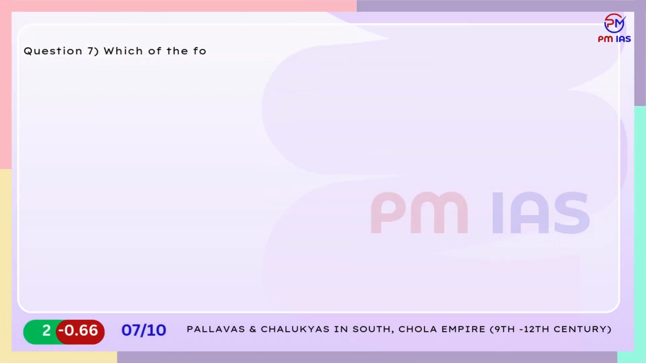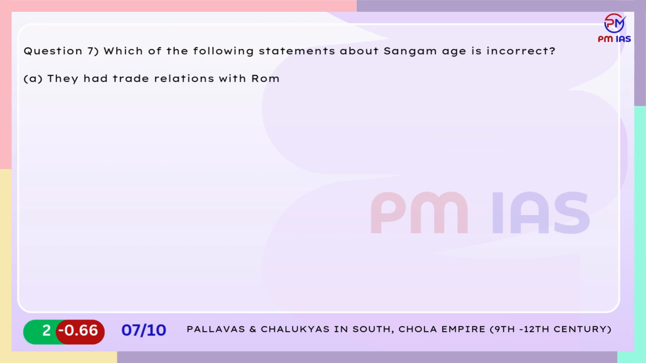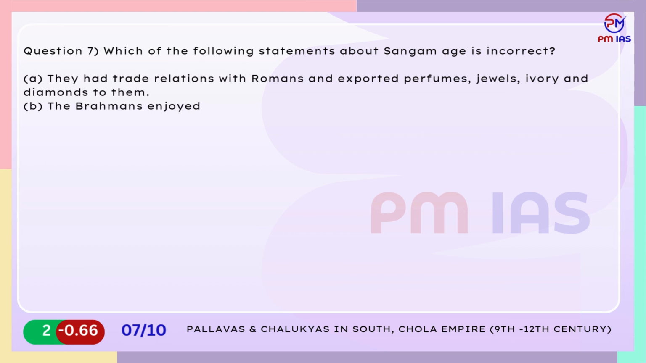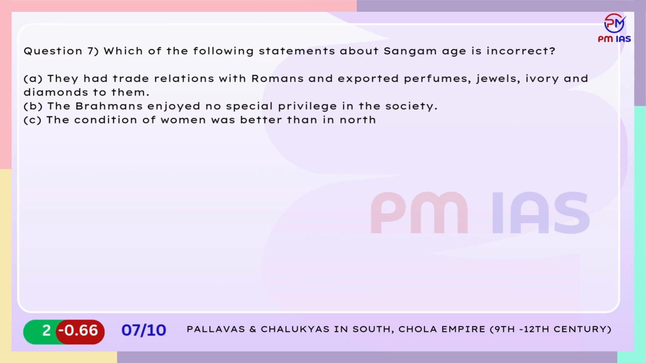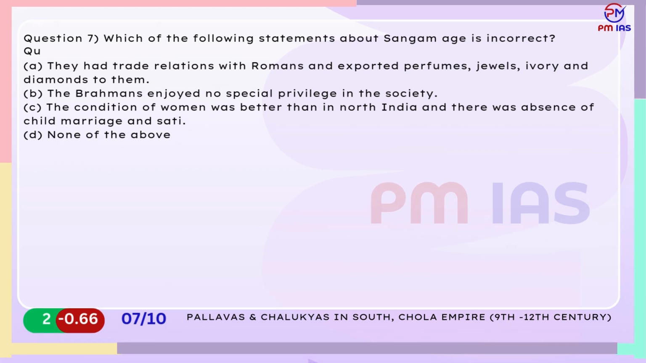Question 7. Which of the following statements about Sangam age is incorrect? A. They had trade relations with Romans and exported perfumes, jewels, ivory and diamonds to them. B. The Brahmins enjoyed no special privilege in the society. C. The condition of women was better than in North India and there was absence of child marriage and sati. D. None of the above.